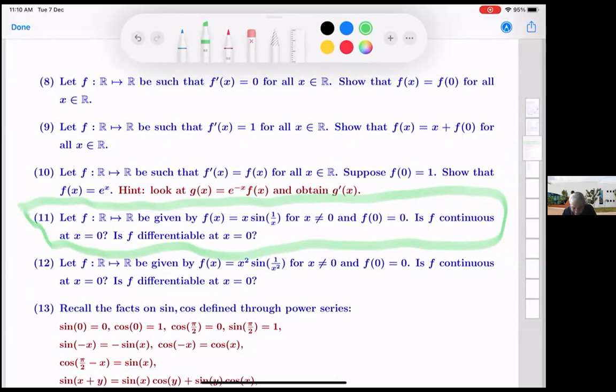And 12 is deceptive. It appears that it is the square of the earlier one, but the answers change. Yes, sir. Both differentiability as well as continuity occur. Initially, long back, when I looked at question 12 here, I thought it can't be differentiable. After all, x sin 1 by x is not differentiable. But it works out to be differentiable. So it's a bit of a surprise, it was to me at least.